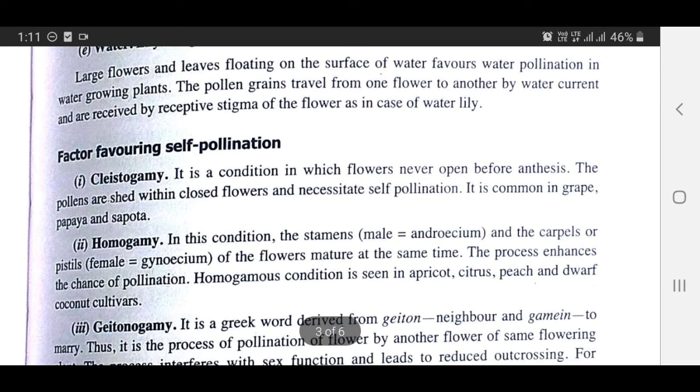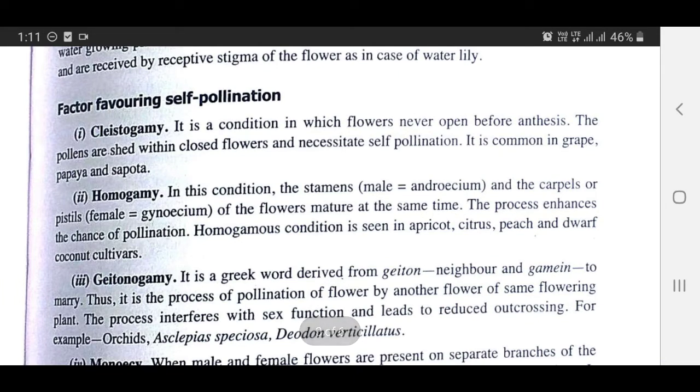Factor favoring self pollination: cleistogamy. It is a condition in which flowers never open before anthesis. The pollens are shed within closed flowers and necessitate self pollination. It is common in grape, papaya, and sapota.